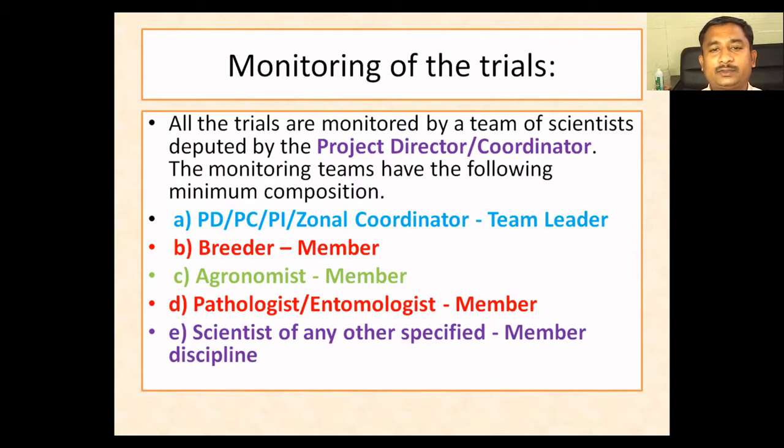Basically, the zonal coordinator or the team leader, for example, the project coordinator himself, or the PI, or the PC in that zone, will be the team leader, and one breeder will be a member, and there is an agronomist who is also a member, and a pathologist or an entomologist will be included as a member, and we'll call one of the scientists of any other specified discipline for unbiasedness in the team. So this is how monitoring of trials is done by the team.